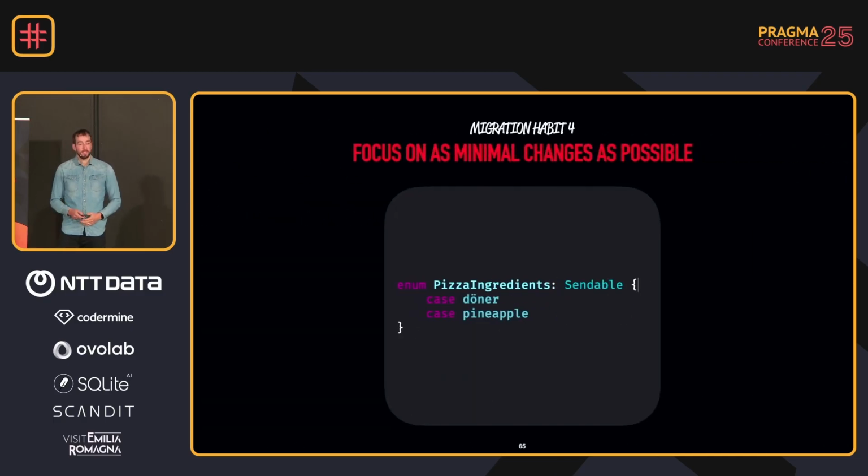And focus on minimal changes. Open a PR with just a small change. Don't feel bad about it. Hopefully you agree, maybe not, but I like to do this because I can leave it behind me. I know this code is migrated. I'm done with it. It keeps my code changes easy to overview, and it's also easier for your colleagues to review your PRs. Maybe this is too small, but think about two or three files or just a single package. Keep the context simple. If it's all about adding concurrency everywhere, then it's easier to review. But if you're doing all kinds of changes related to concurrency in one PR, it becomes more difficult to review.